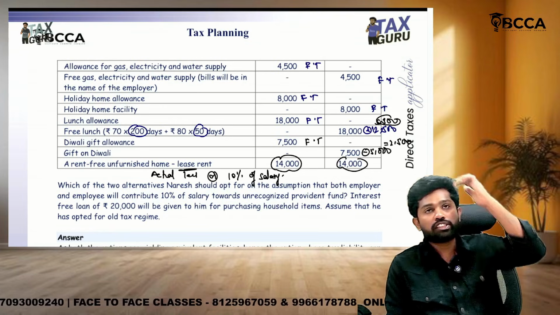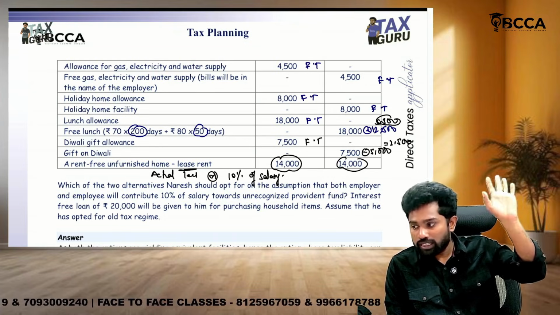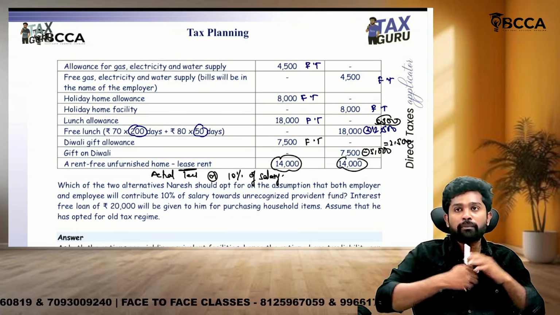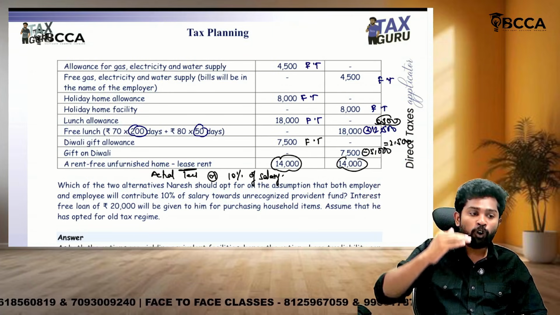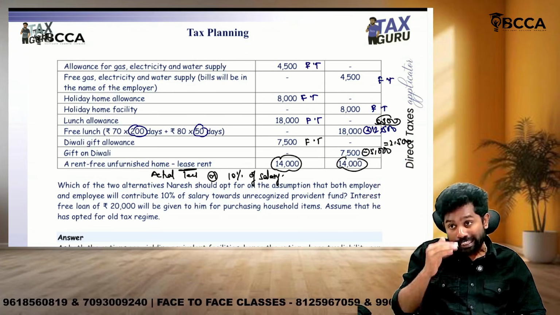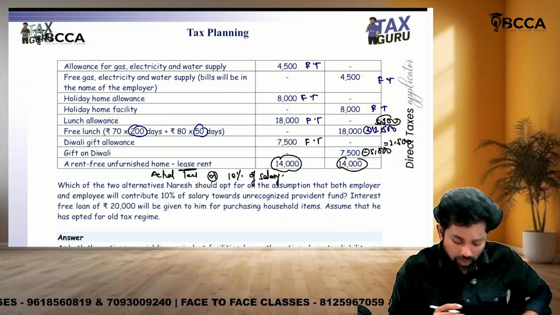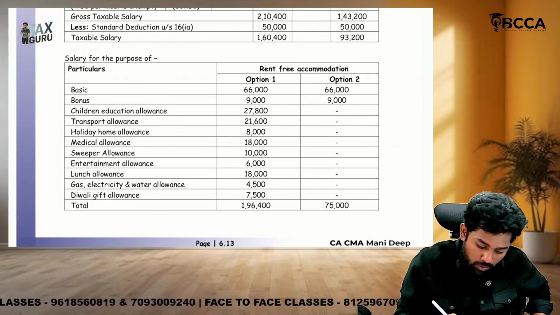What is the definition of salary? The salary includes bonus, salary, plus all the taxable allowances. So usually, sir, you should remember it as a format: salary, bonus, commission, then you take all the allowances, then perquisites. So above perquisites, whatever comes, all those you need to total. Okay, see, for the rent free accommodation, sir, in option 1 only allowances are there.